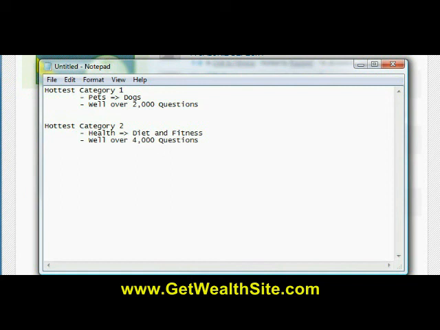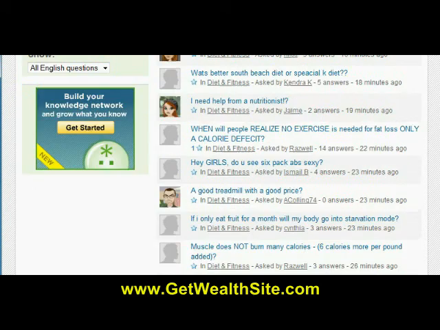So this is how you should start with step 1 by analyzing categories and building your list, and just showing you how easy it is to do this in Notepad. I mean, you could handwrite this. You don't have to do anything fancy. You don't have to create an Excel spreadsheet or anything goofy like that. So that would be analyzing categories.